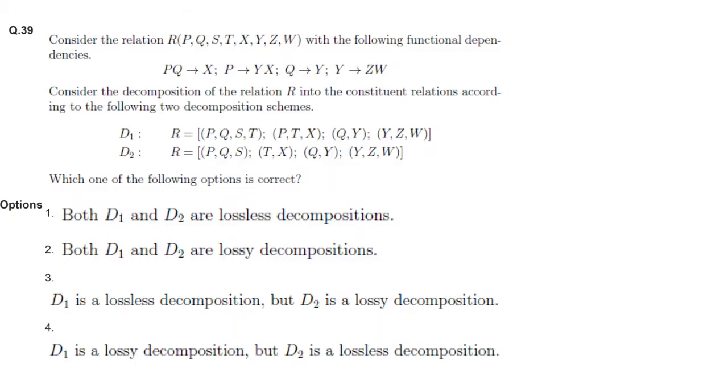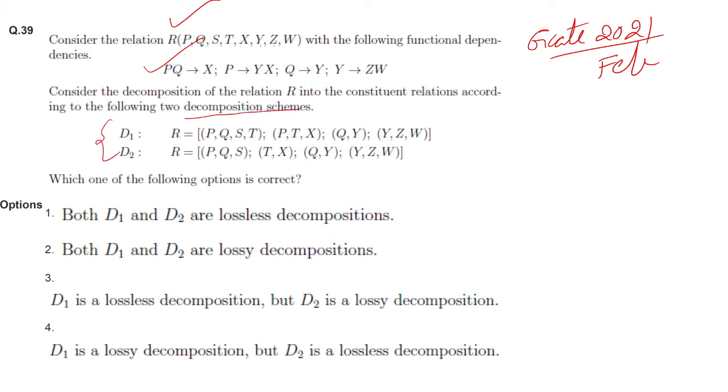This is also from the GATE 2021 February exam. This is about lossy and lossless decomposition. There is a relation given PQRSTUVWXYZ, and these are the functional dependencies, and decomposition schemes are given. This is one and this is another set of relations. Now we have to check whether these decompositions are lossless or lossy.